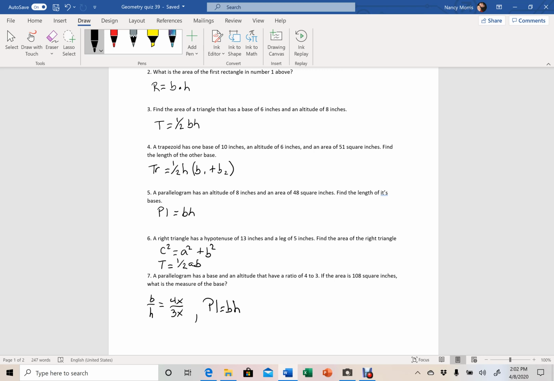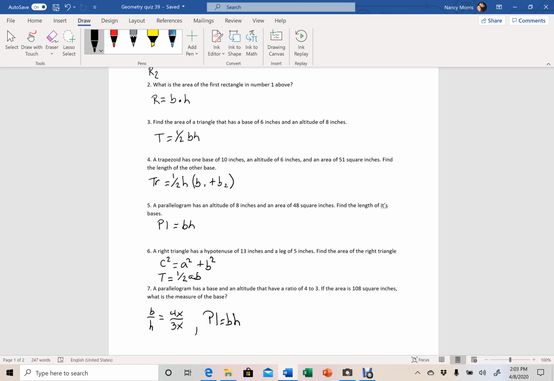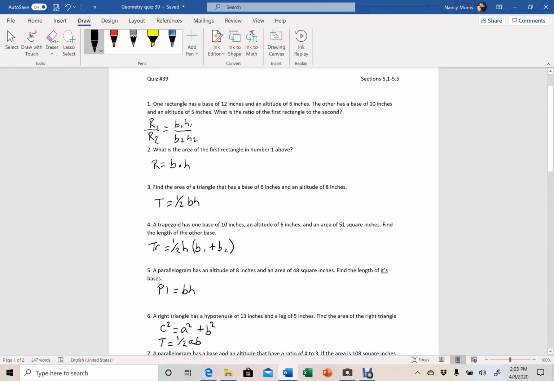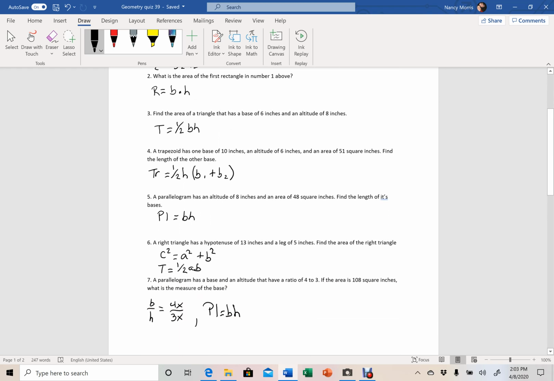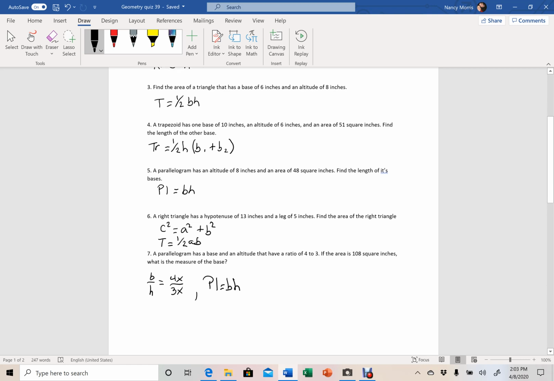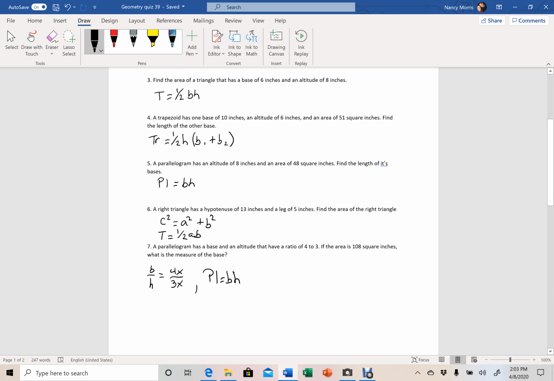So make sure that you square root there to find out what x is, and then you plug that back in at your 4x to find what your base number is. That's what they're asking for, okay? So be careful about that one. There's a couple of steps there. There was one I wanted to go back to. Well, I can't find it now, but make sure that you are careful on that.